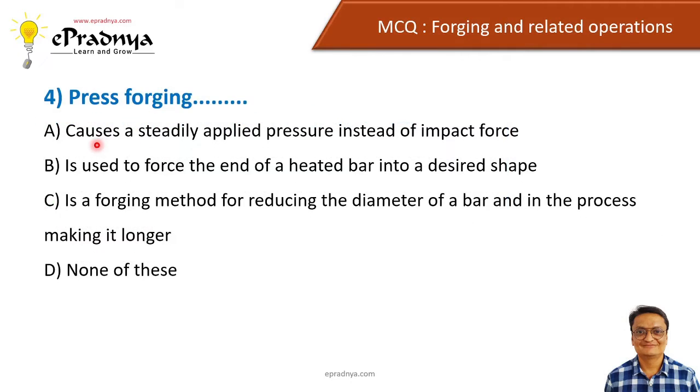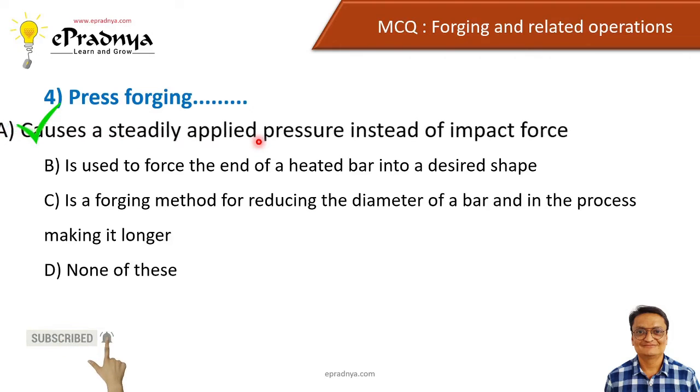Press forging, and options are: causes a steadily applied pressure instead of an impact force; is used to force the end of a heated bar into a desired shape; is a forging method for reducing the diameter of a bar in the process of making it longer; and the last option is none of these. And the correct answer is it causes a steadily applied pressure instead of an impact force.